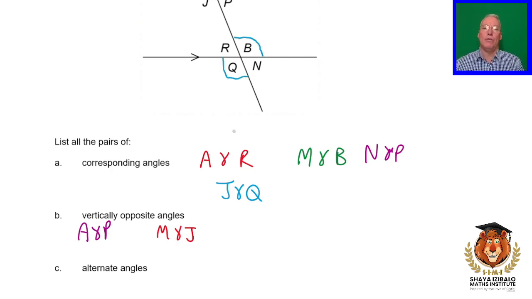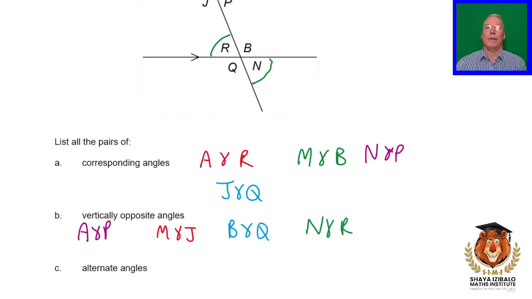B and Q. And lastly, we've got N and R. N and R. Those are vertically opposite angles.